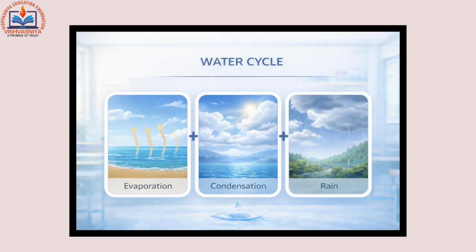Water moves continuously in nature through the water cycle. First, water evaporates due to heat, then it condenses to form clouds, and finally falls as rain. This cycle keeps water circulating on Earth.